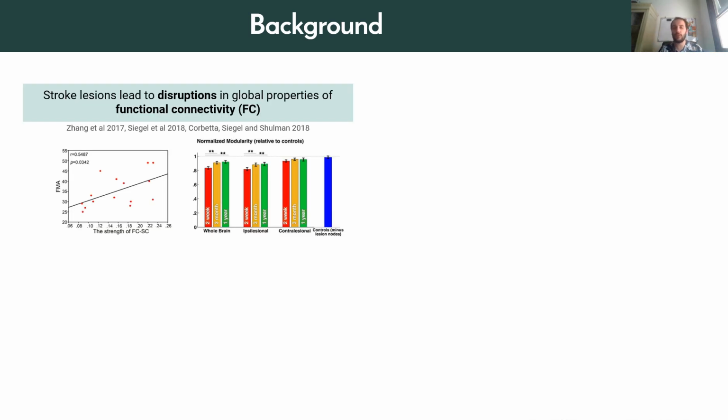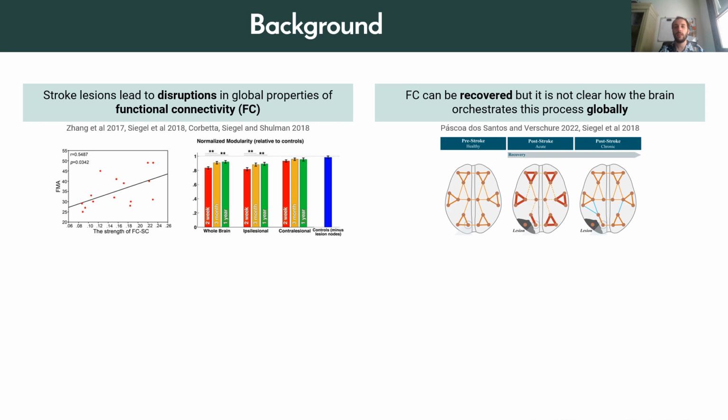Some of those effects on functional connectivity can be, for example, a structure-function decorrelation or a loss in modularity. This modularity can be recovered in the months following a stroke, but it's not clear how the cortex can orchestrate the reemergence of such a complex property on a global level.